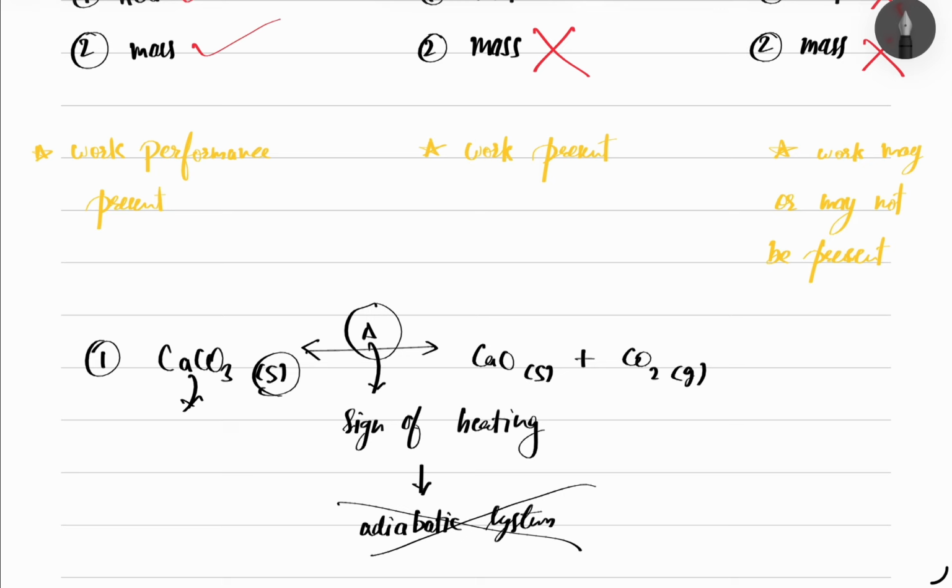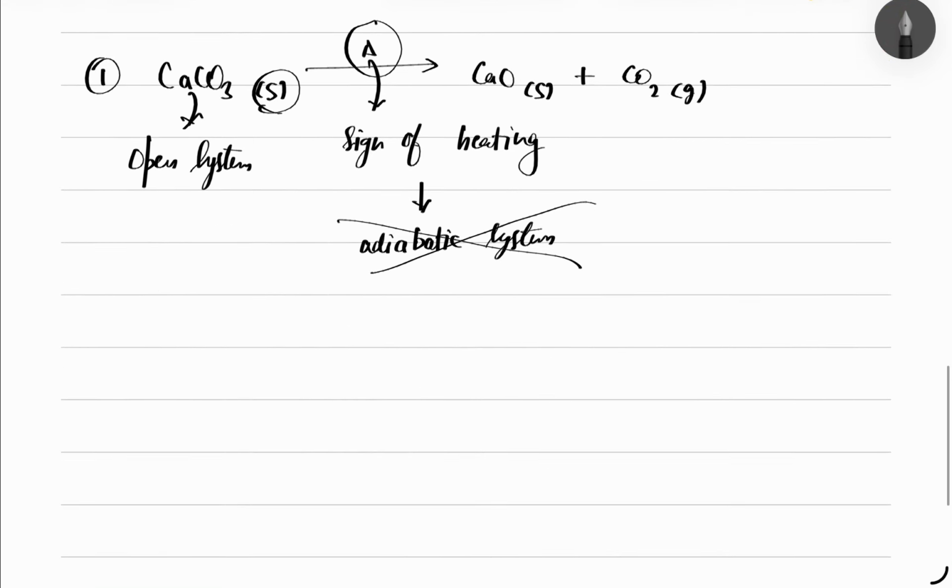So there is no reversibility. If the reactant is solid, then it is an open system. It cannot be closed because it is not reversible. It cannot be adiabatic because it is showing heating, and in adiabatic there is no transfer of heat, so it is an open system.